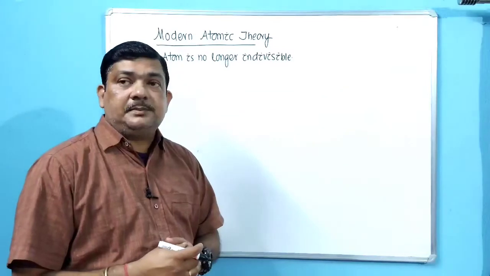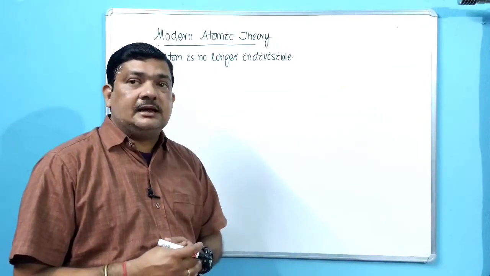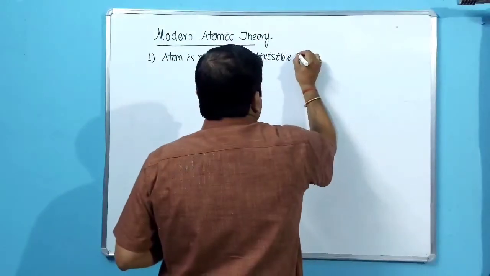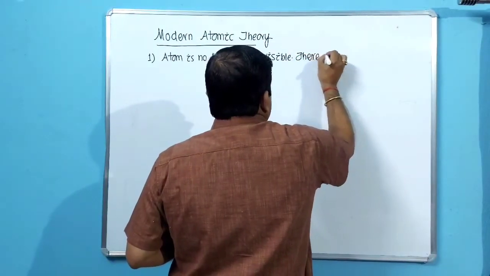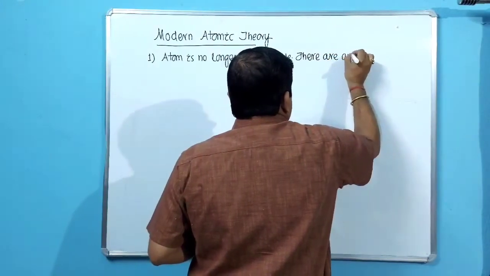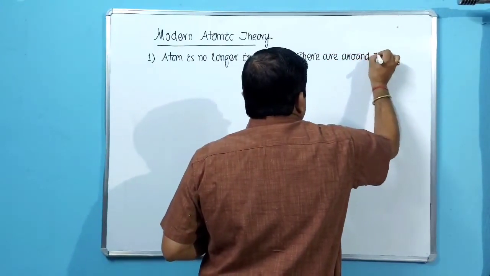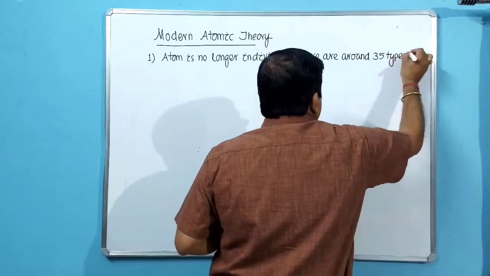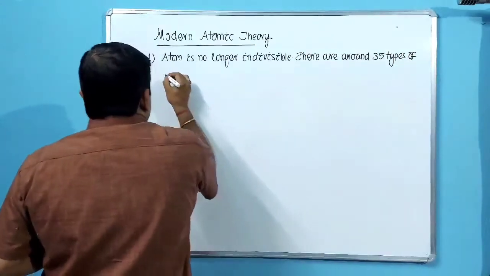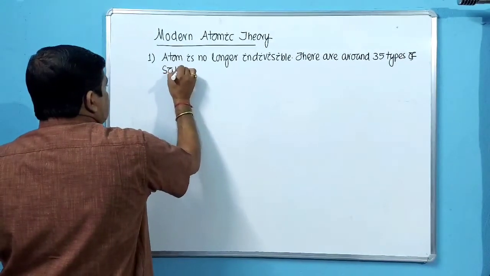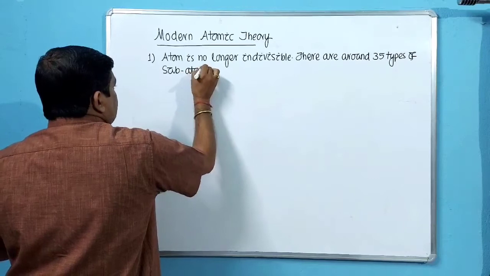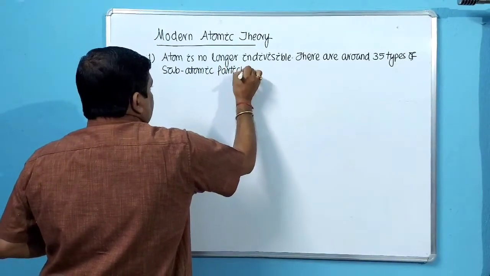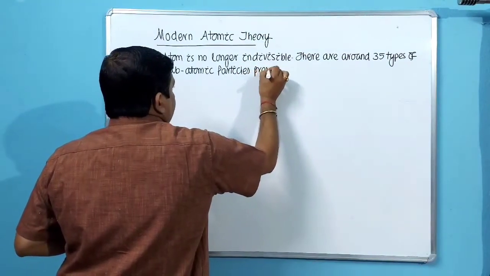That means there are some particles present inside the atom which are known as subatomic particles. So as on today there are around 35 types, which may increase in future also, of subatomic particles present inside the atom.